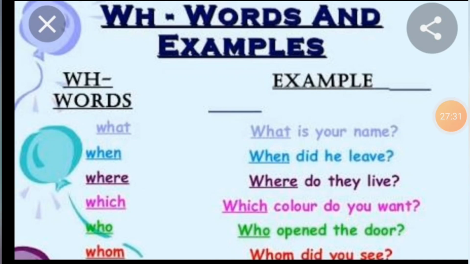See, there are some more examples of interrogative adverb. See, the words starting with WH, and examples. See the WH words: what, when, where, which, who and whom. We will ask with what. See, what is your name? When did he live? Where do they live? Which color do you want? Who opened the door? Whom did you see? All these types of questions are called what, students? Yes, very good. All these types of questions are called interrogative adverb.